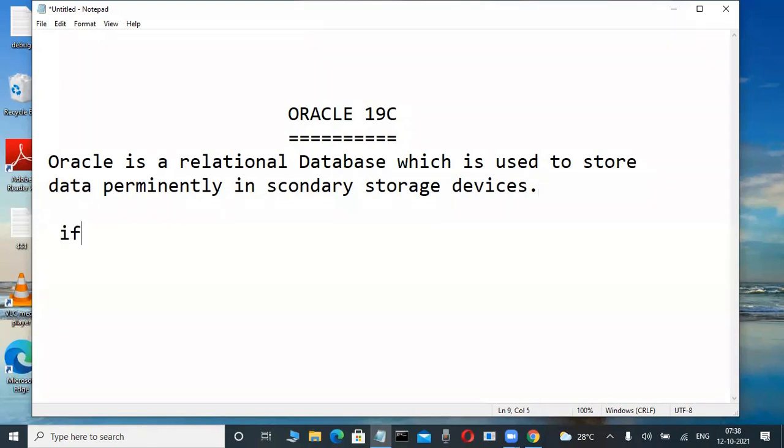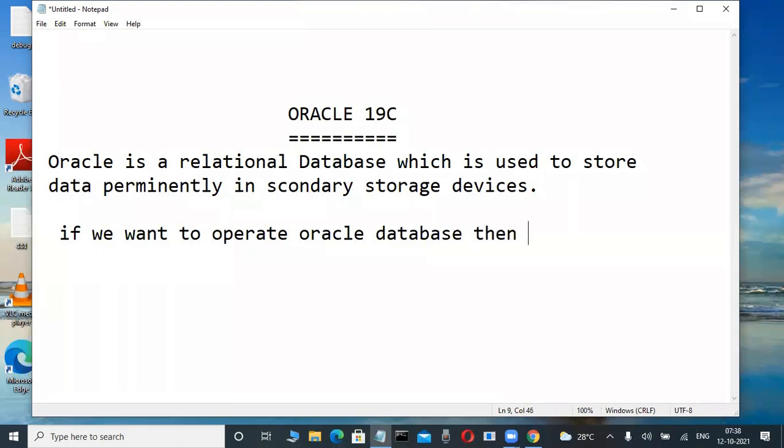If you want to operate an Oracle database, then we use the following languages.